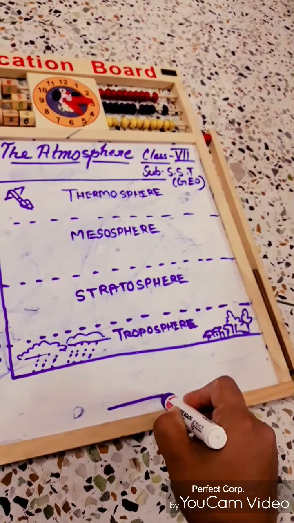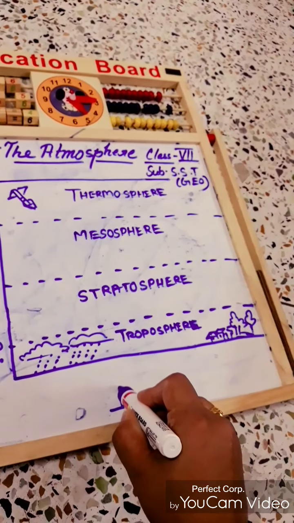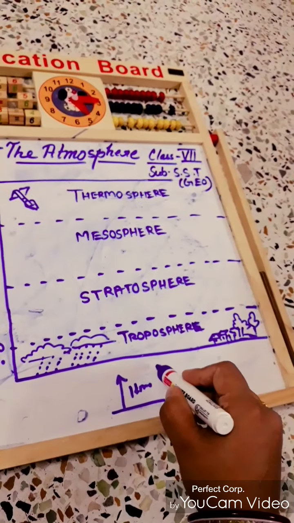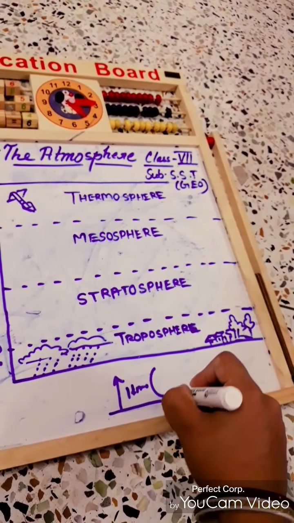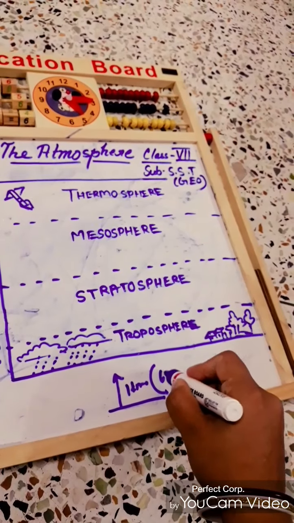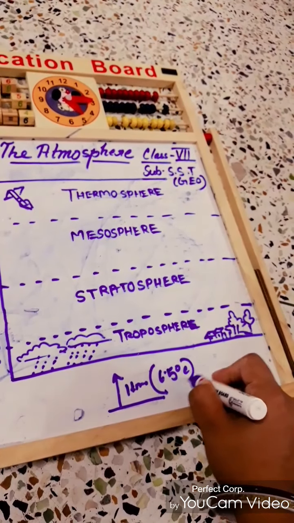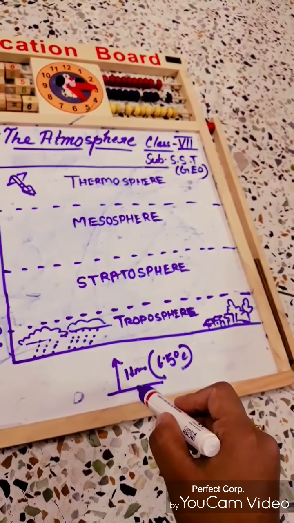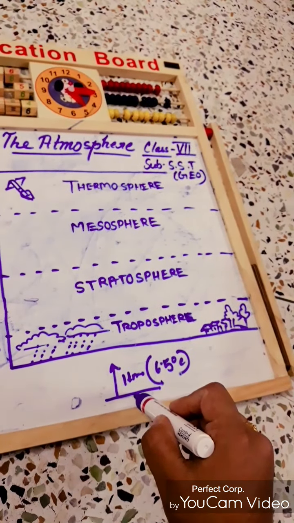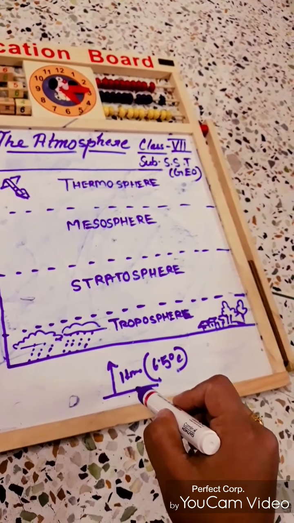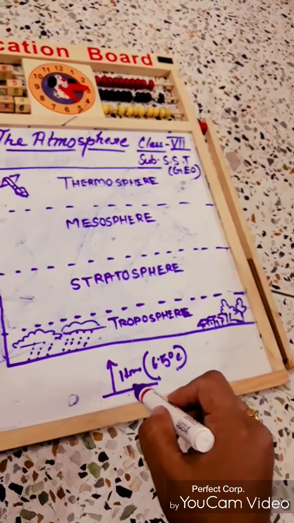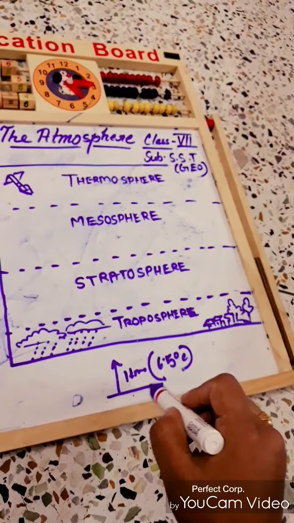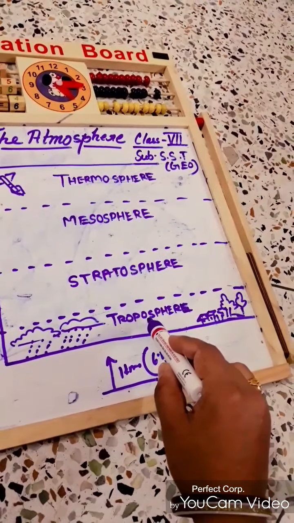Suppose this is the surface, and for every 1 kilometer of height, the temperature will decrease 6.5 degrees centigrade. This rate of change in temperature with increase in altitude, meaning height, is known as the lapse rate. And the lapse rate is an important thing in this layer, the troposphere.